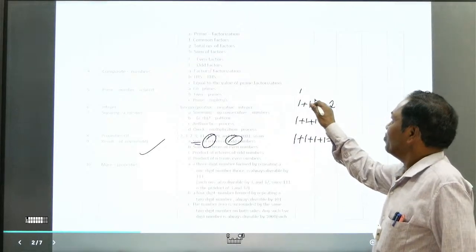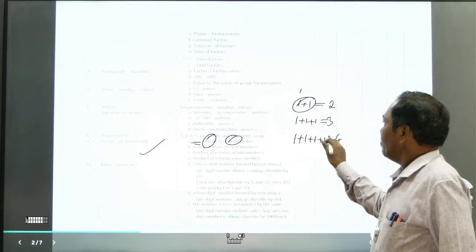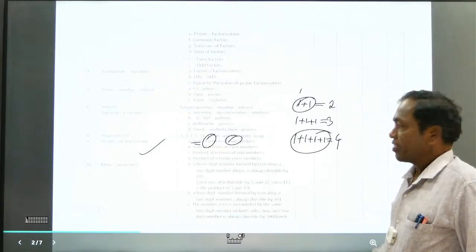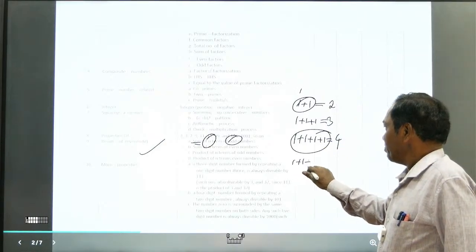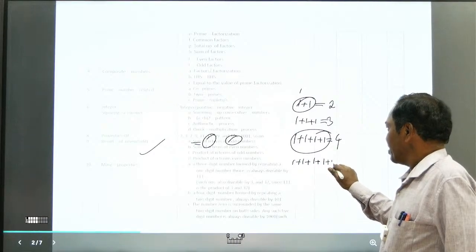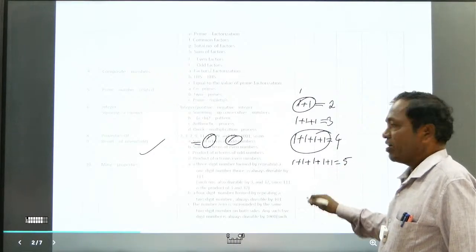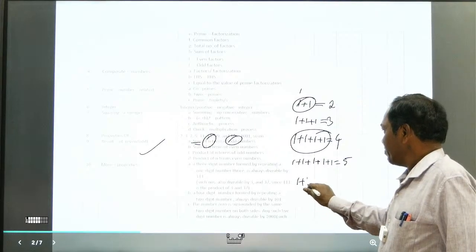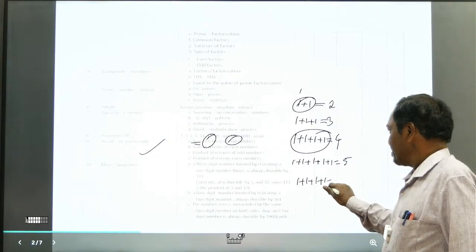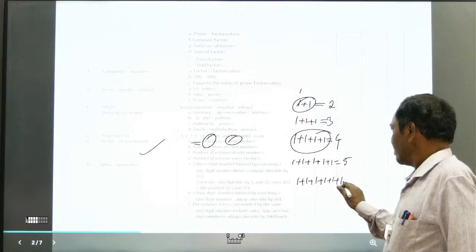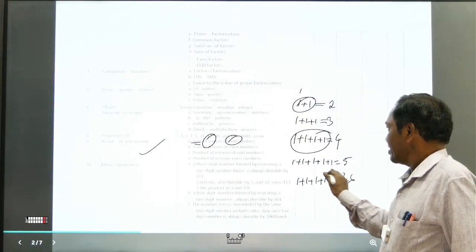With 5 terms it is odd, and with 6 odd terms it is even.